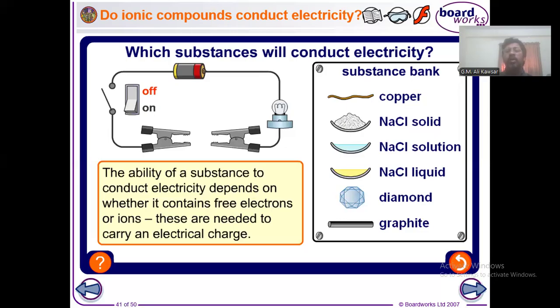Diamond cannot conduct electricity because, first of all, it is a non-metal, and usually non-metals are unable to conduct electricity. But graphite is an exception among the non-metals. Although graphite is a form of carbon, which is a non-metal, it is not supposed to conduct electricity. But in its structure, one electron of graphite is delocalized, and due to the presence of those free electrons, graphite can also conduct electricity a bit. I'm changing the slide now.